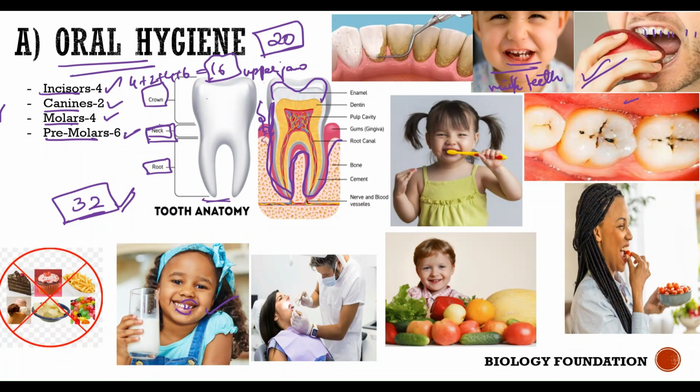Crown is the visible portion of the tooth. Root is the part which is completely embedded inside the gums, and the portion connecting the crown and the root is the neck portion. Okay,